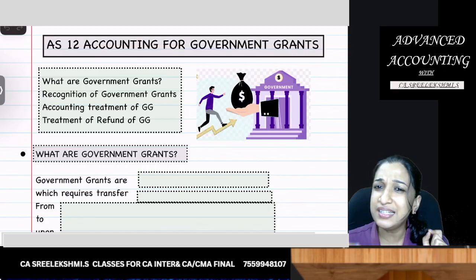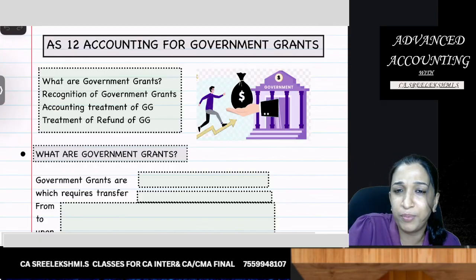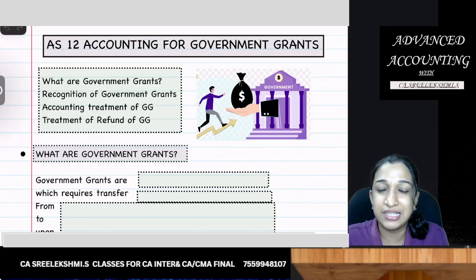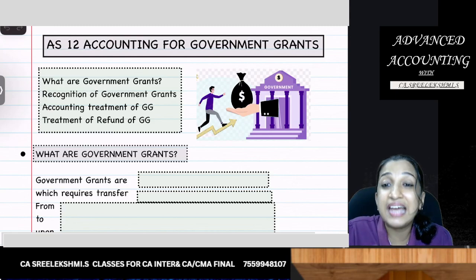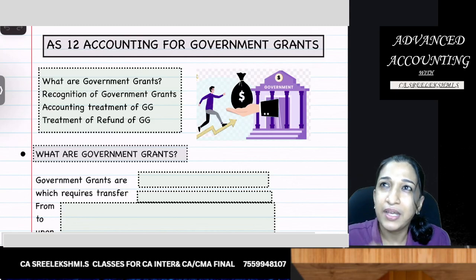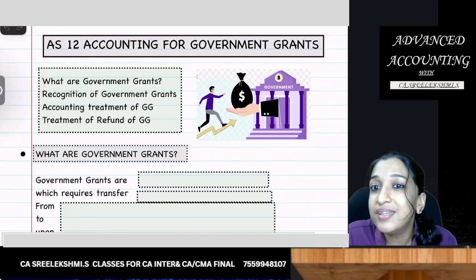What is this standard all about? See, government announces many packages for helping or assisting the businesses in India. For example, have you heard of the Startup India Seed Fund Scheme?